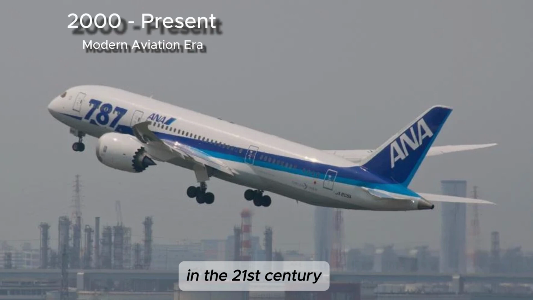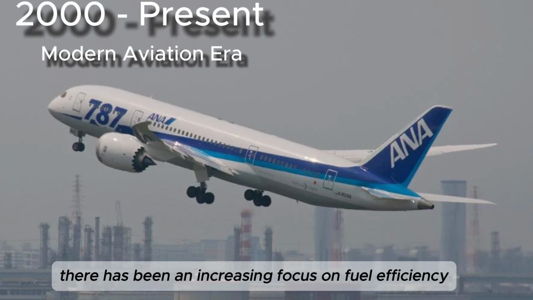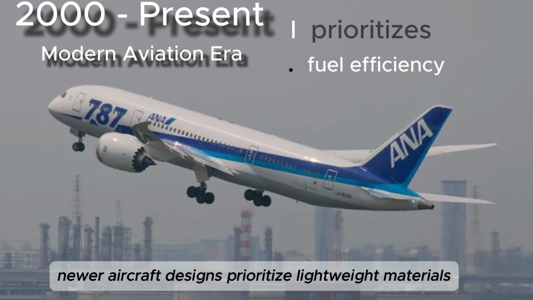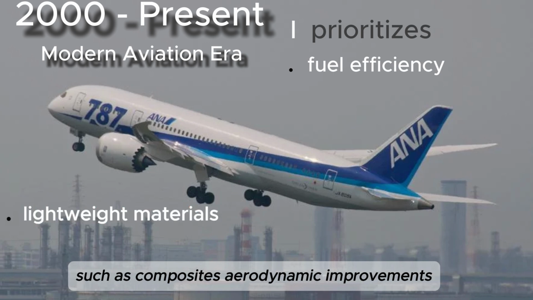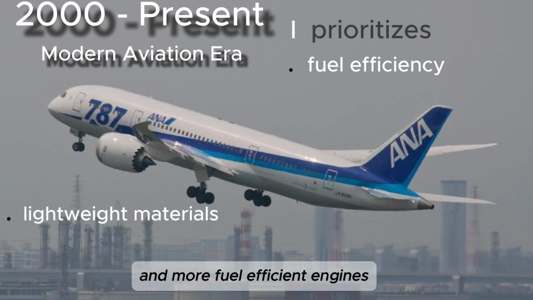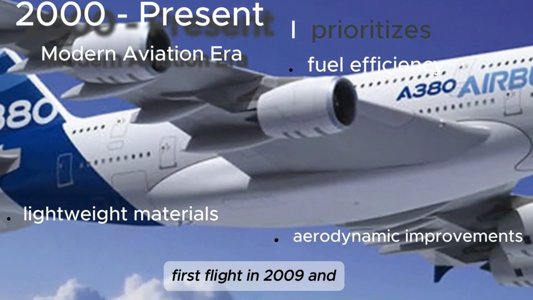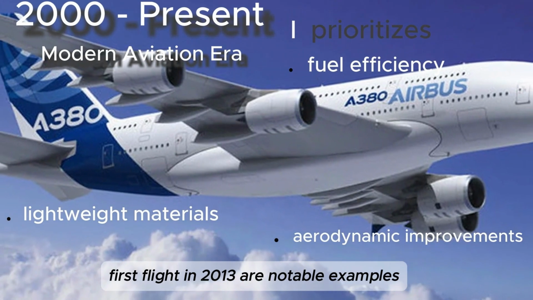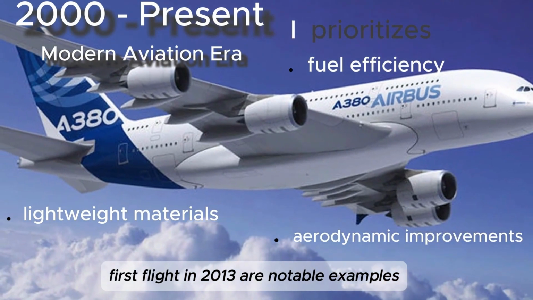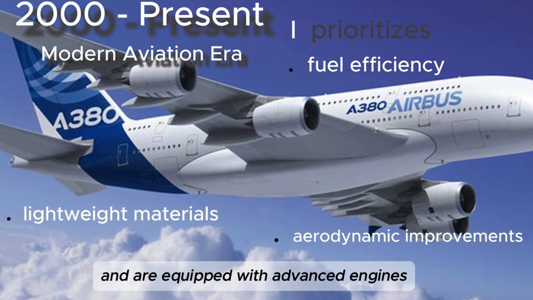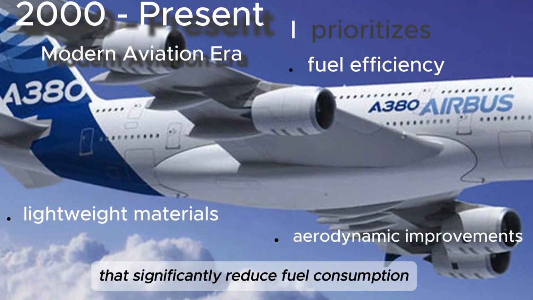In the 21st century, there has been an increasing focus on fuel efficiency and reducing the environmental impact of aviation. Newer aircraft designs prioritize lightweight materials, such as composites, aerodynamic improvements, and more fuel-efficient engines. The Boeing 787 Dreamliner, first flight in 2009, and the Airbus A350, first flight in 2013, are notable examples. Both planes use composite materials for a lighter structure and are equipped with advanced engines that significantly reduce fuel consumption and emissions.